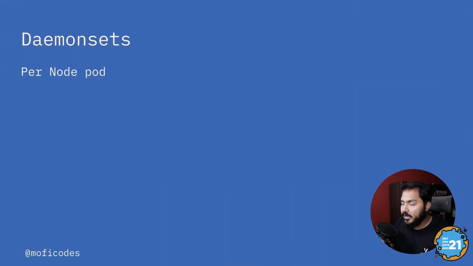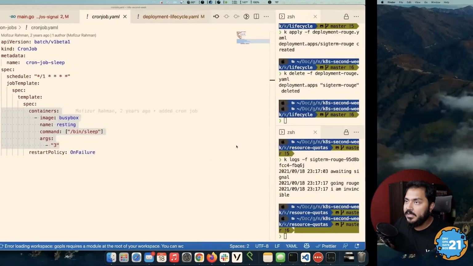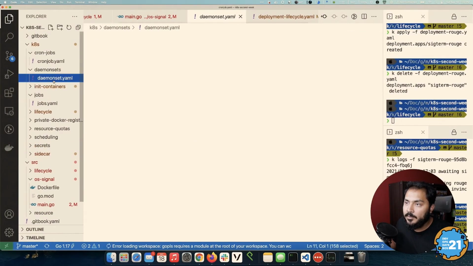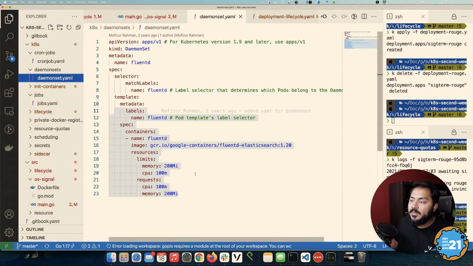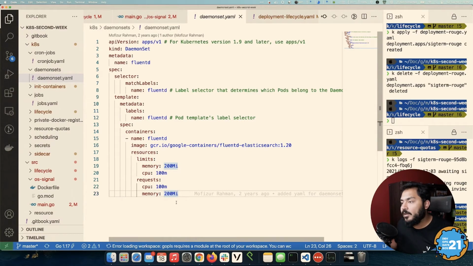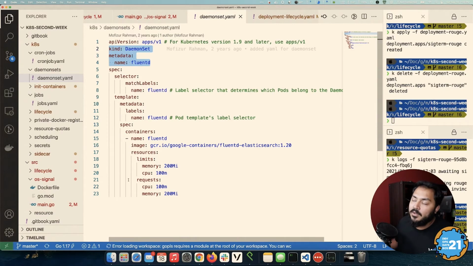Before we talk about init containers, though, let's look at an example of daemon sets. A good example of DaemonSets is where you are trying to deploy something that is supposed to be collecting metrics and logs for your Kubernetes cluster and the nodes. Having one FluentD service running per node is useful so that you can send the logs to FluentD from any application. Each of the applications will have access to the FluentD running on the same node.